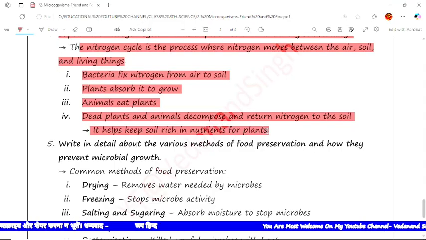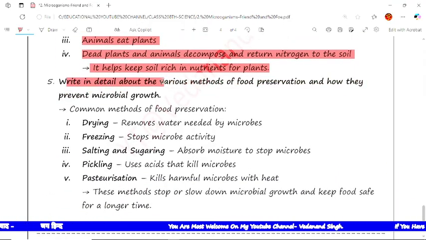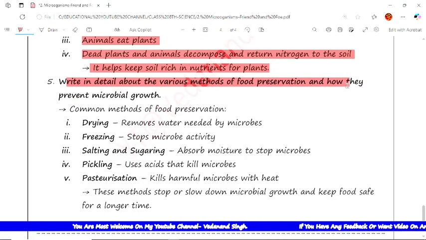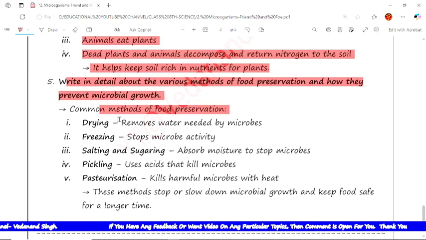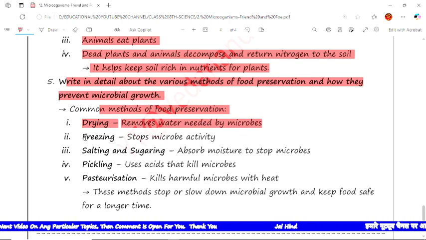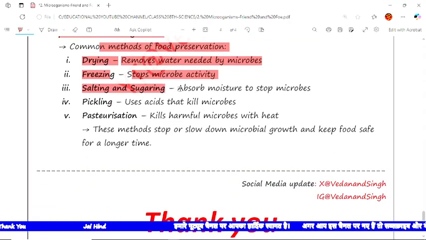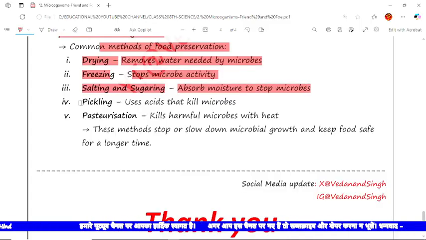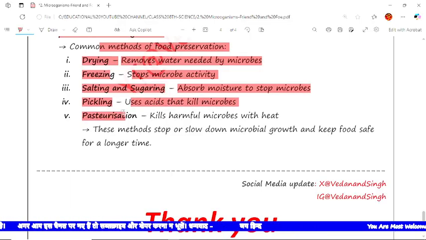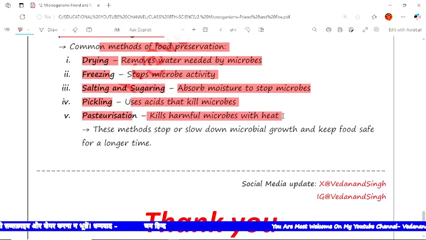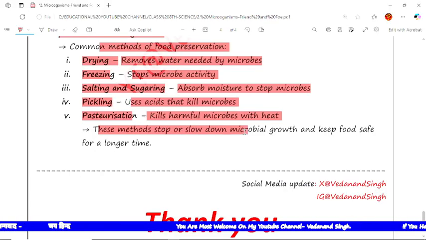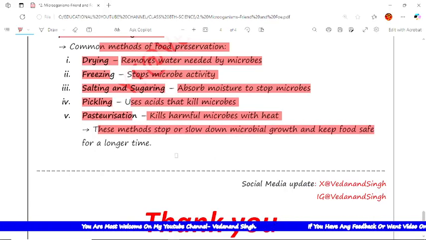Now the next question is write in detail about the various methods of food preservation and how they prevent microbial growth. The common food preservation methods are drying, which removes the water needed by microbes. Next is freezing, which stops microbial activity. Now next is salting and sugaring, which absorb moisture to stop microbes. Now is pickling, which uses acid that kills microbes. Next is pasteurization, which kills harmful microbes with heat. These methods stop or slow down bacterial growth and keep food safe for a longer time.